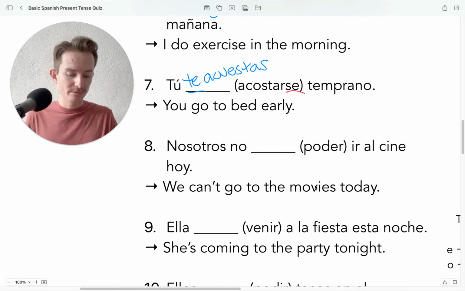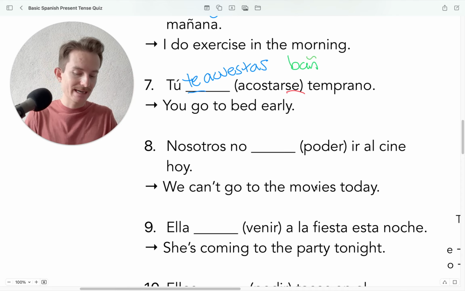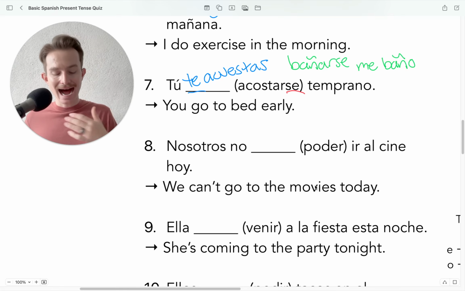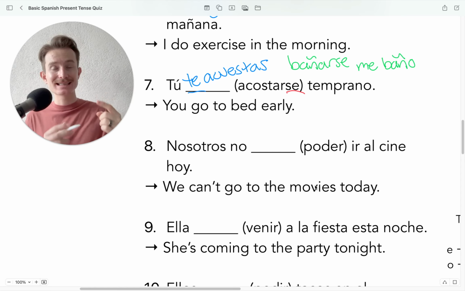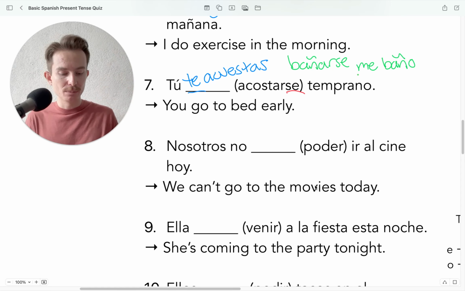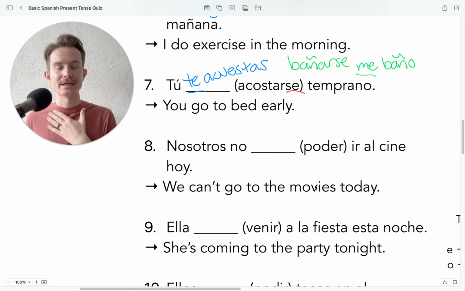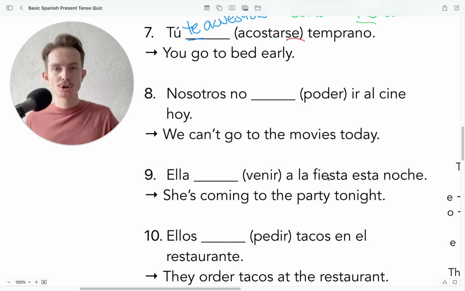A very common verb that I like to use to talk about this is the verb bañarse. Okay? So when I say something like me baño, I do that to myself. I'm not bathing someone else. If I say yo baño, it sounds like I'm bathing someone or something else, which is why we need to put that me there, because we're doing that to ourselves. Yo me baño. Okay? Número 8.